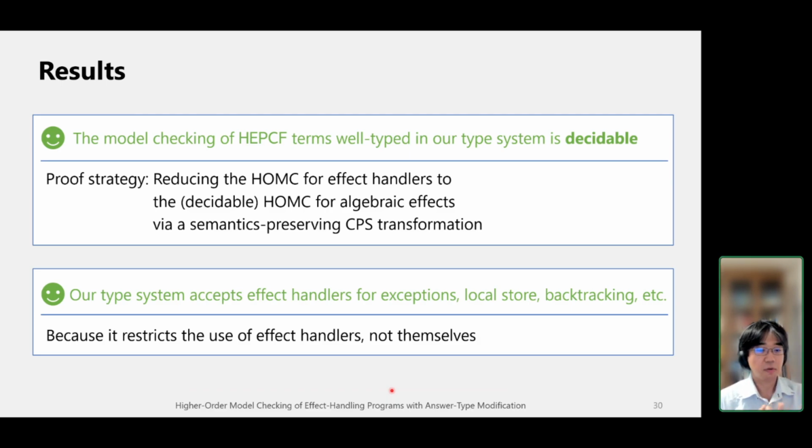And we also confirmed that our type system can accept many effect handlers, like exception handling, local store, backtracking, and so on. This is because our type system restricts the use of effect handlers, but not the effect handlers themselves. So then our type system can accommodate many kinds of effect handlers.